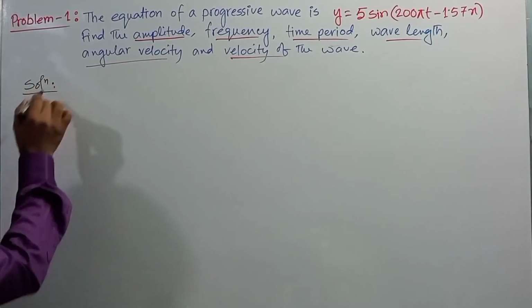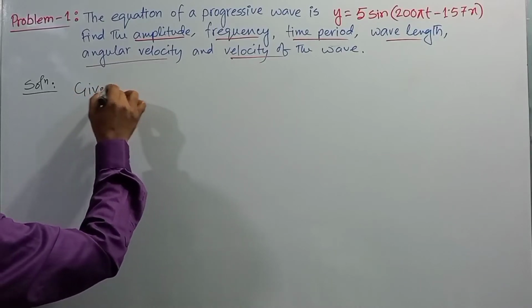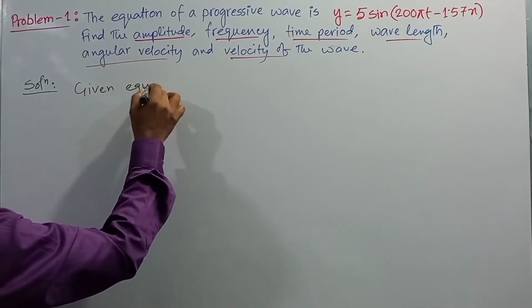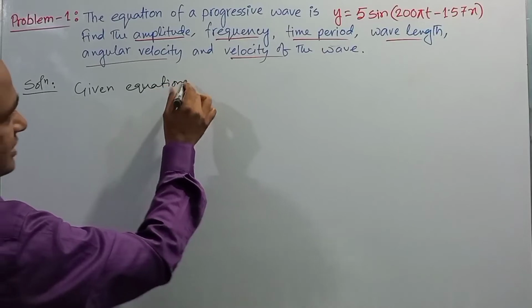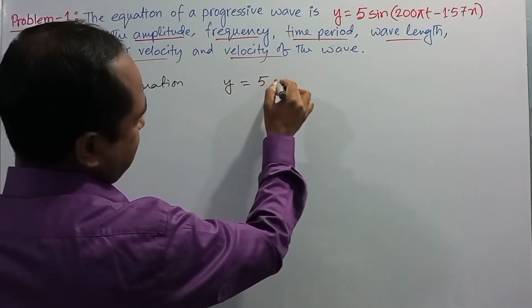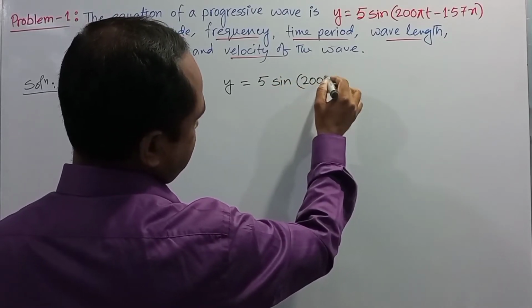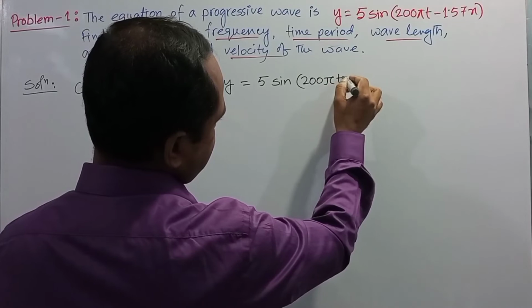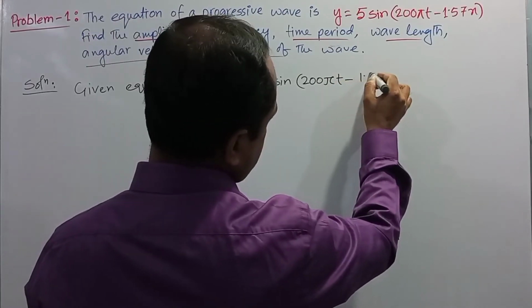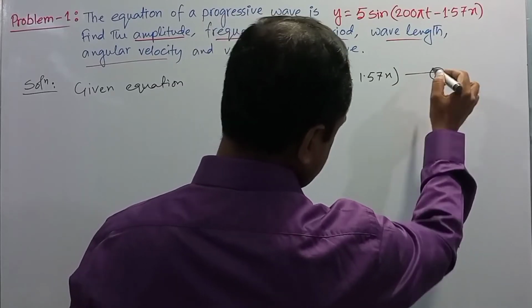In the solution, first we will write the given equation: y equals 5 sin (200 pi t minus 1.57x). This is equation number 1.